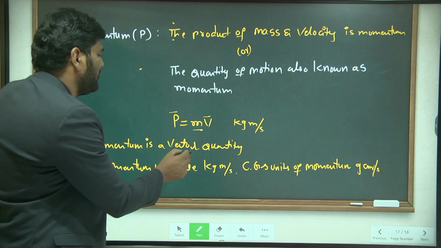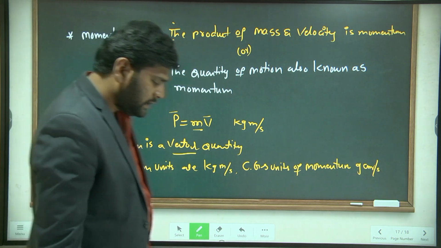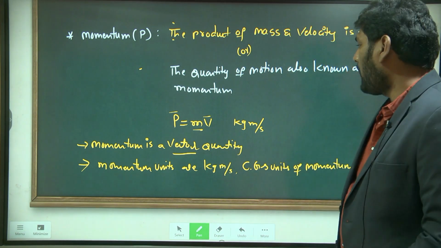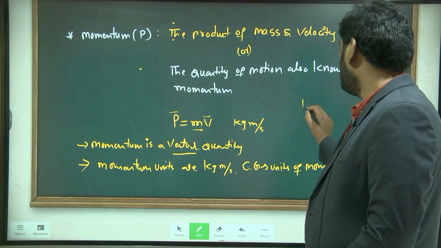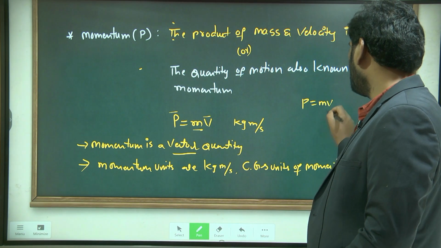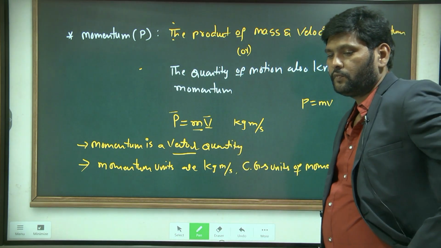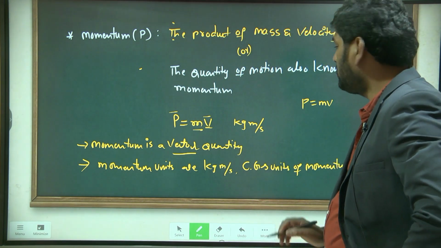It is a vector quantity, so it has magnitude and direction. Magnitude is represented by P equal to m into v, and its direction is represented by velocity direction. Velocity direction and momentum direction are equal.